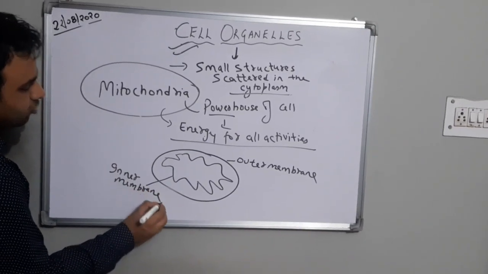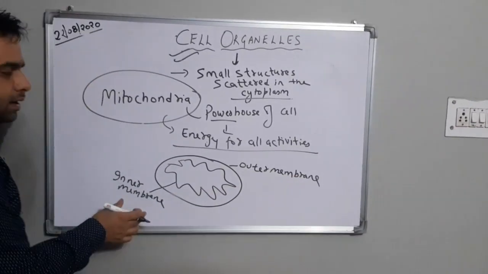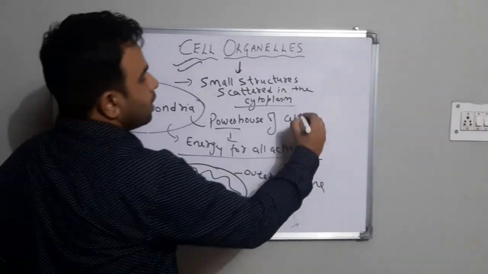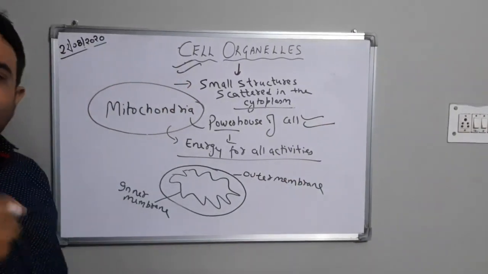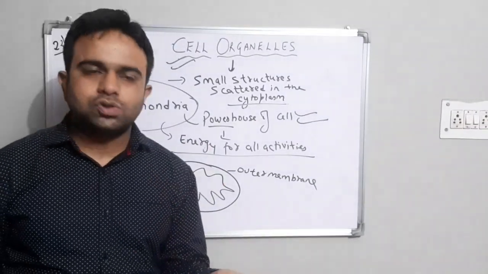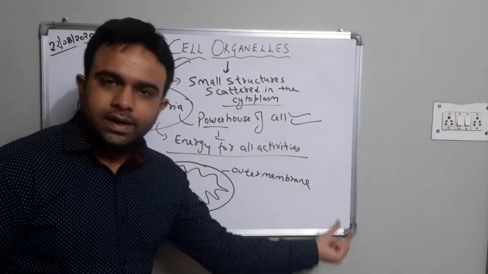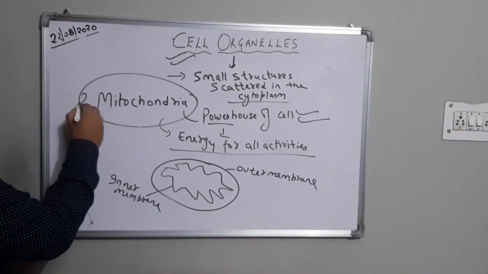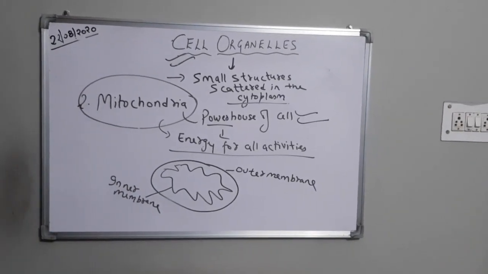So basically mitochondria has two membranes, outer membrane and inner membrane, and it is known as the powerhouse of the cell because it provides energy for all activities. A question may be asked, why is mitochondria known as powerhouse? Because it provides energy for all activities. Okay. So the second organelle which we have studied is mitochondria.